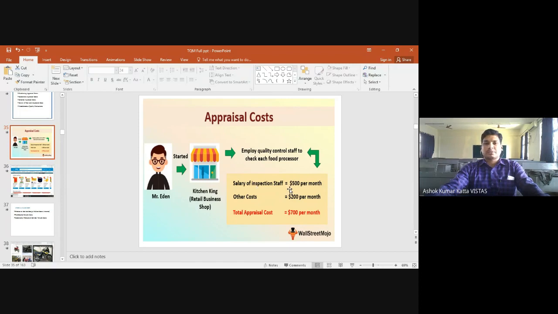For this inspection purpose, he is paying $500 per month. Other expenditures are also needed for the sake of this inspection, because you cannot do inspection manually. You require some sort of instruments. Other costs are around 200. So the total appraisal cost is 700 rupees.